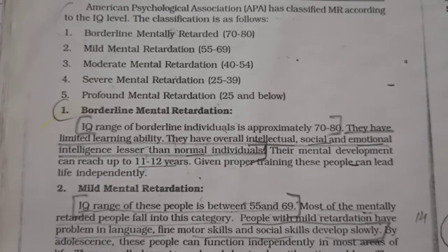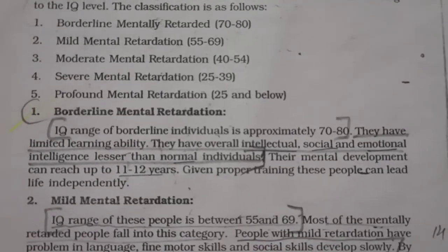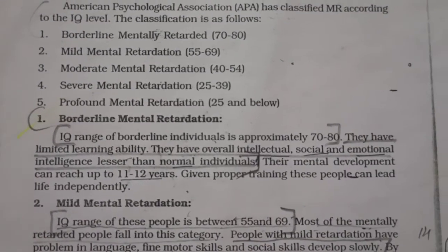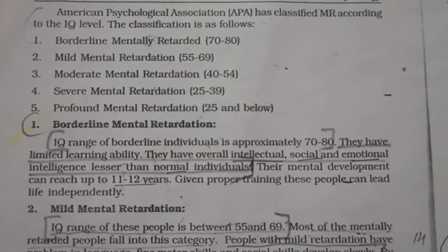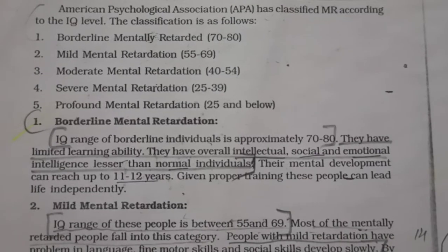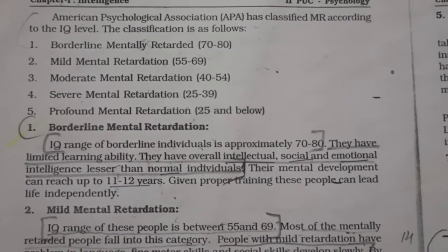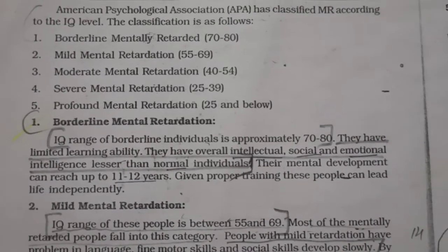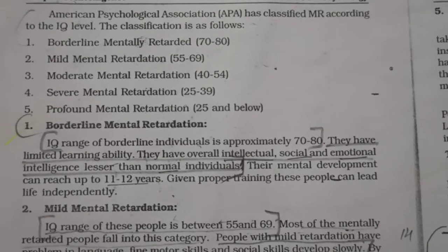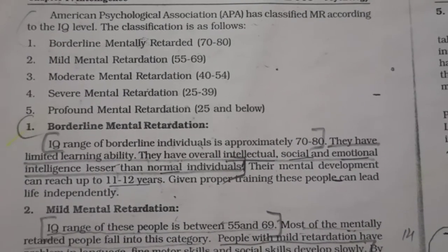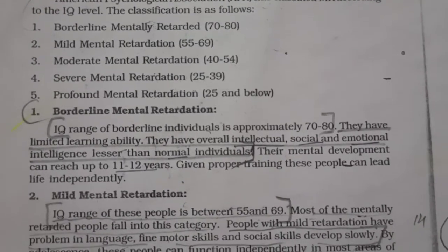The first one is borderline mental retardation. The IQ range of borderline individuals is approximately 70 to 80. They have limited learning ability. Their overall intellectual, social, and emotional intelligence is lesser than that of normal individuals. Their mental development can reach up to 11 to 12 years. Given proper training, these people can lead life independently.